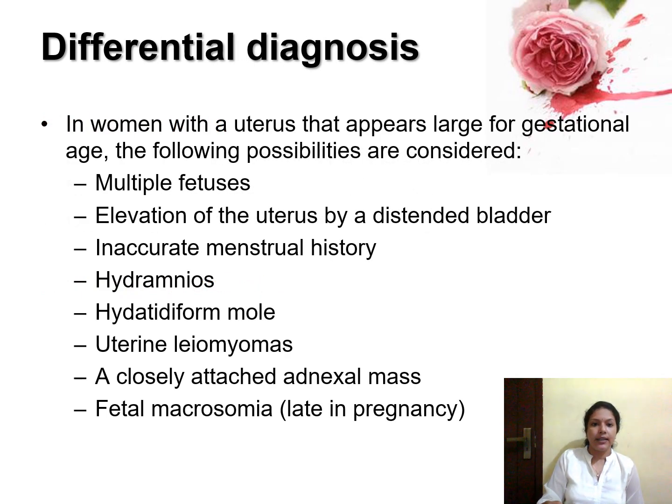Already we have seen that in the case of multiple pregnancy, the size of the uterus will be more when compared with the gestational age. This unexpected enlargement of the uterus you can also see in the case of a distended bladder. If the menstrual history is inaccurate, you may mistake it as an abnormal size of the uterus. In the case of polyhydramnios, hydatidiform mole, uterine leiomyomas, attached adnexal masses, and fetal macrosomia, that is a large baby, in all these cases you can see a large abdomen, and sometimes you may suspect a multiple pregnancy.